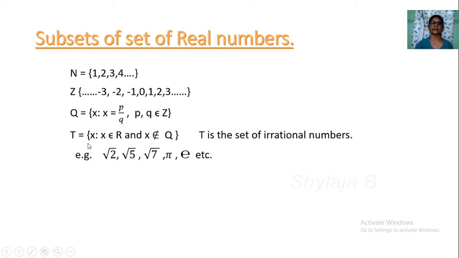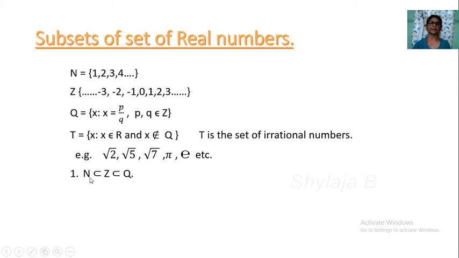Examples of irrational numbers are root 2, root 5, root 7, or cube root of 2, cube root of 3, 7th root of 2, like this. Pi, e, etc. are the elements belonging to the irrational numbers.